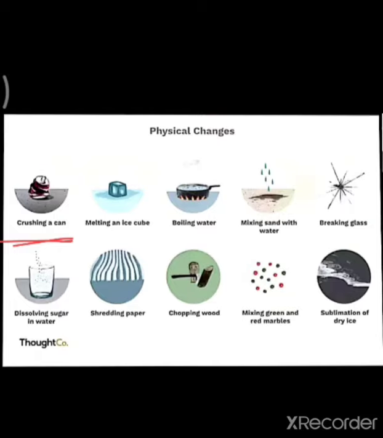Then see, melting an ice cube. See, is this change temporary or not? After some time, ice melts to water. But from that water, can we make the ice again? Yes, obviously we can make the ice from that water. So your physical change is temporary and reversible.